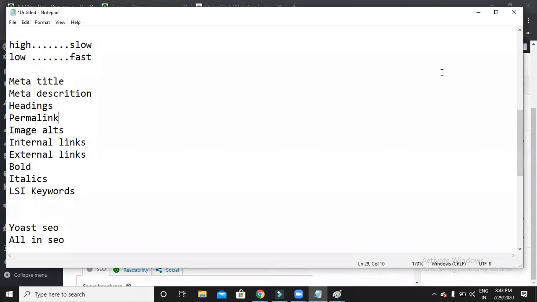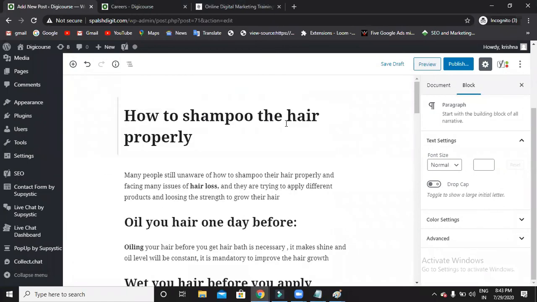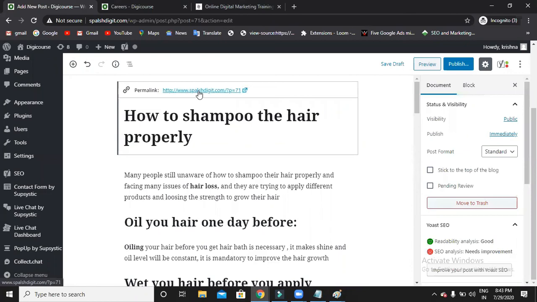Then here comes the permalink. Permalink means simply the URL of your blog. So now how is my URL? www.sparse.com/p=71. It was showing me something like p equals. So what is this? Does anyone understand this URL? No one can understand this. Even Google can't understand this blog. So how can Google place this blog on top if it doesn't understand my URL? That's the reason you have to optimize your permalink also. Make sure that your keyword is inserted in your permalink.